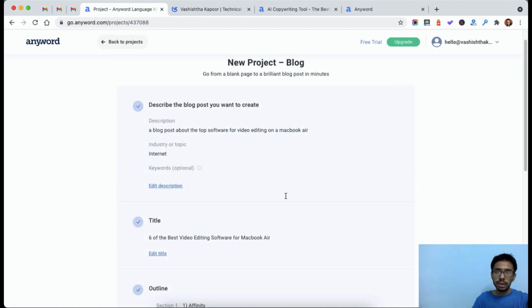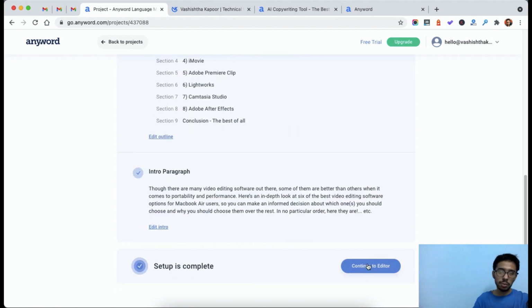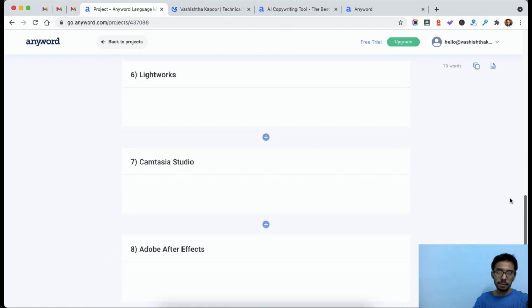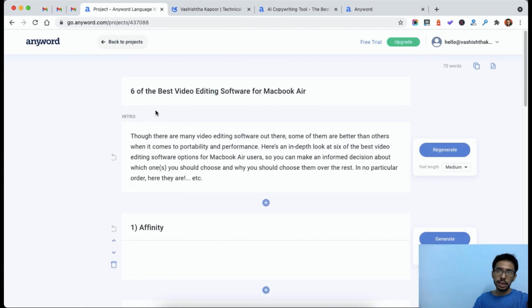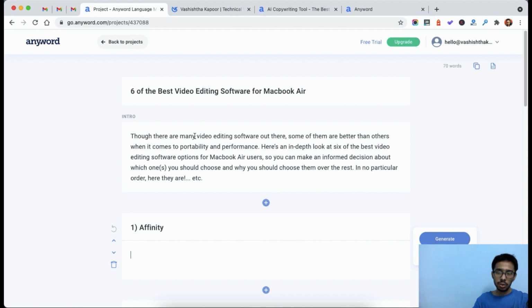Now our setup is complete. The wizard is ready to push content based on AI, and it will generate the whole content for our blog. But there are a lot more steps to do yet. So I will just continue to edit it, and it opens up a page like this. Now here's the title. There's the introduction paragraph. If I want to regenerate this content, I can regenerate from here. If I want to go ahead, I can add a section over here also.